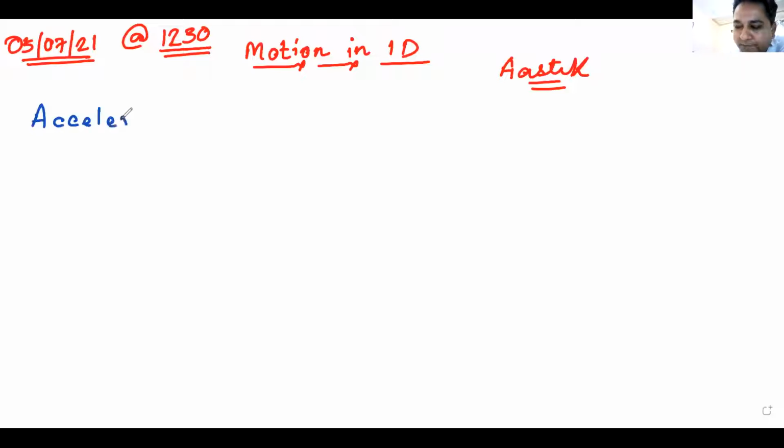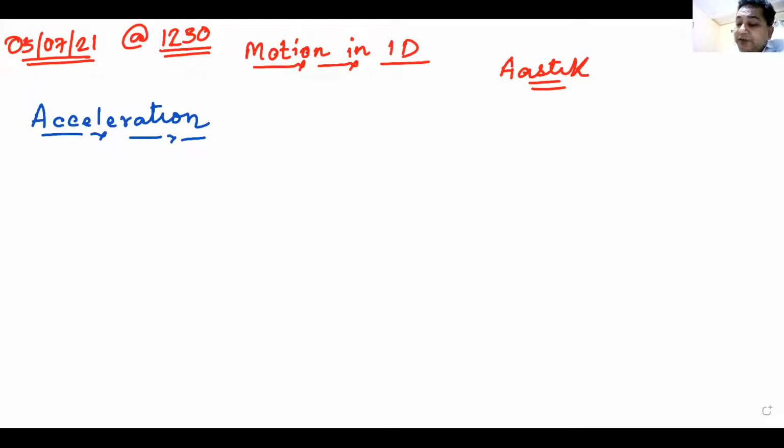Teja, can you listen to me? Can you repeat what you said? I think we lost him. Okay, you are unmuted. Okay, I'll unmute you again. Okay, now say. The rate of change of velocity is called acceleration. That's great. Good one, beta. Take care.